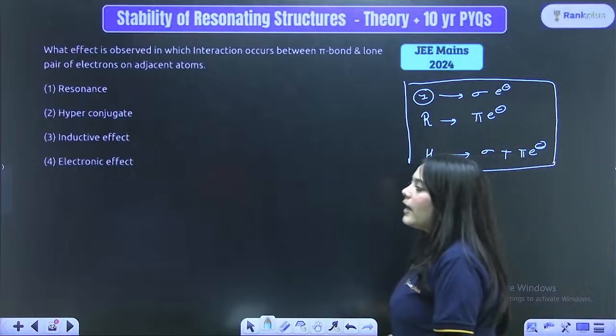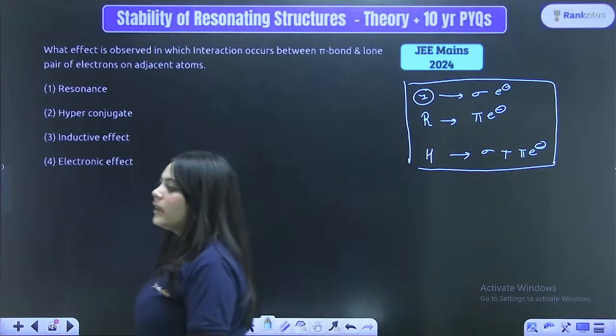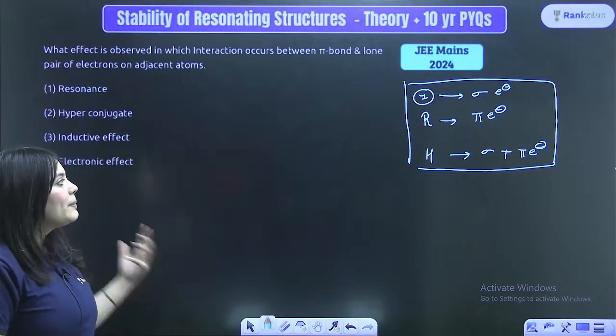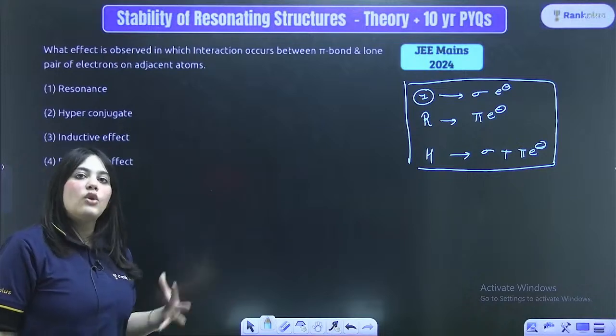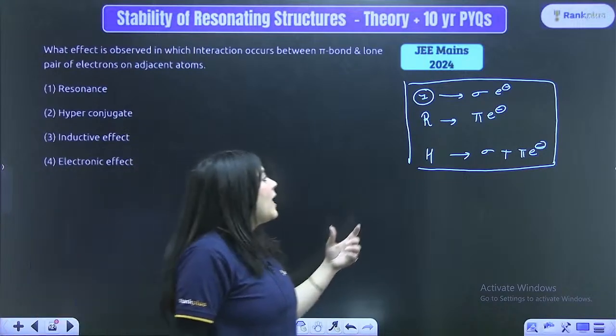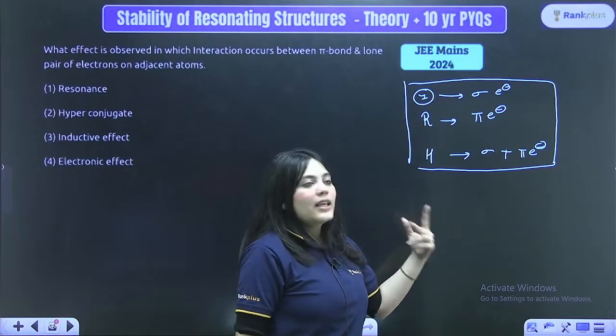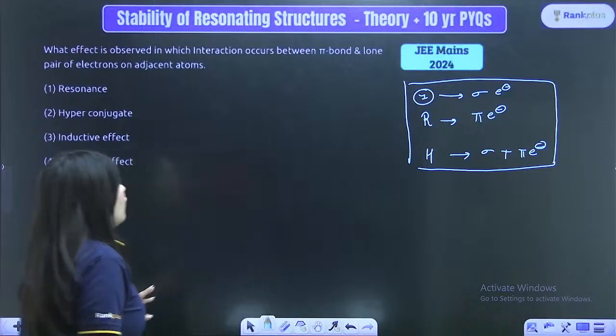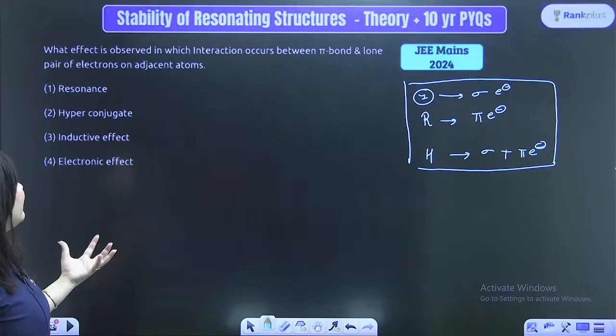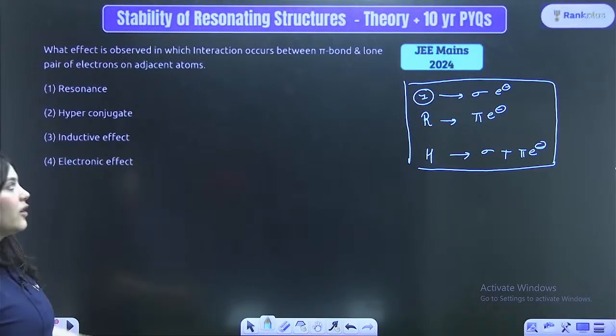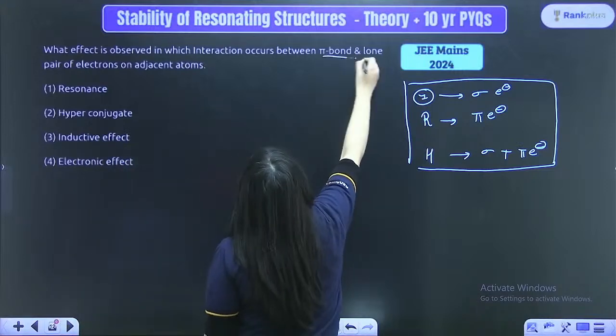So in inductive effect, just sigma electrons are involved. In resonance, just pi electrons are involved, pi electrons or lone pairs, one and the same. And in hyperconjugation, sigma and pi electrons are involved. The question is, you have to tell me which effect observes the interaction between pi bonds and lone pair.